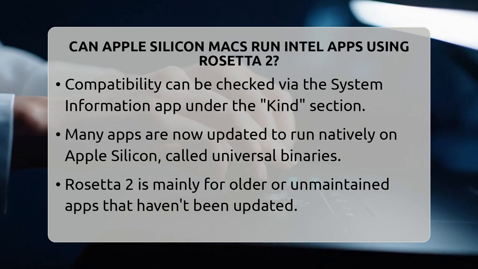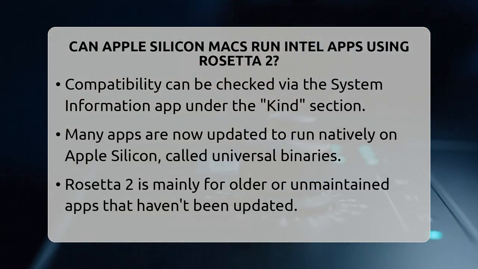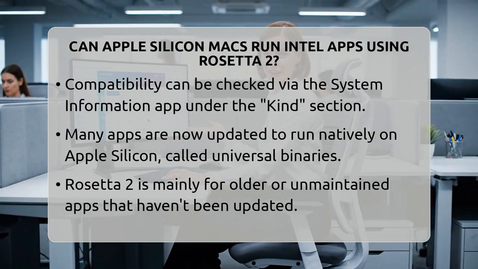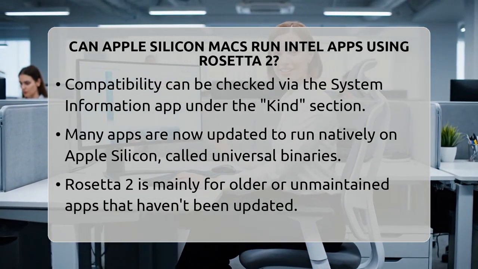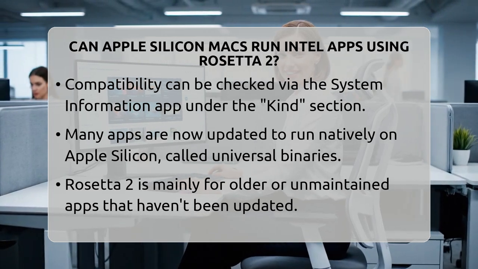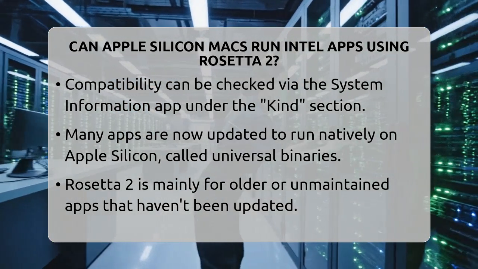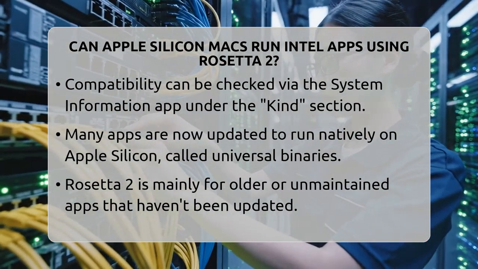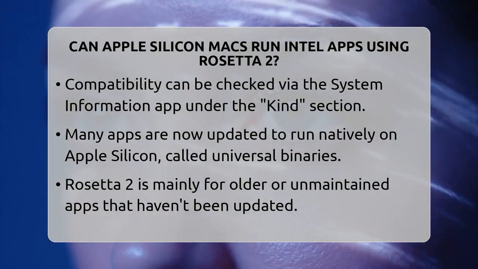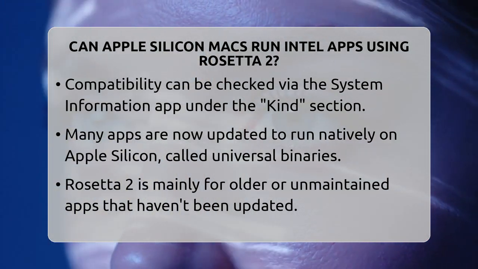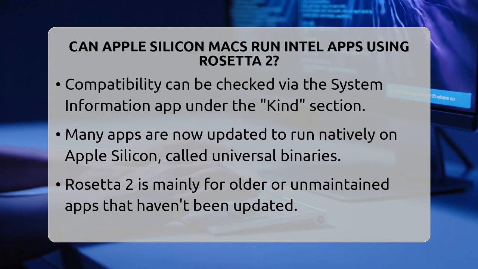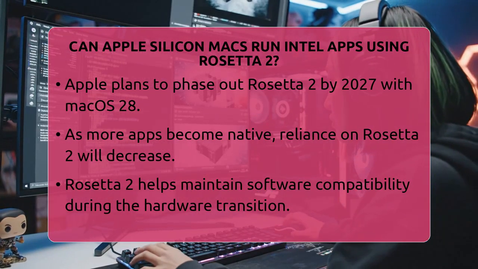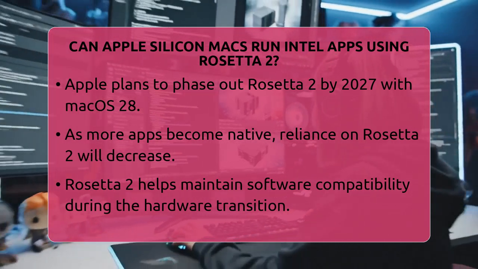Many developers have already updated their apps to run natively on Apple Silicon, which means they are designed to work directly without translation. These are called universal binaries and are faster and more power efficient. Rosetta 2 is mainly for older or unmaintained apps that haven't been updated yet. As Apple continues to transition to Apple Silicon, more apps will run natively and reliance on Rosetta 2 will decrease. Apple plans to phase out Rosetta 2 by the year 2027 with the release of macOS 28, so in the future, most apps will be native.